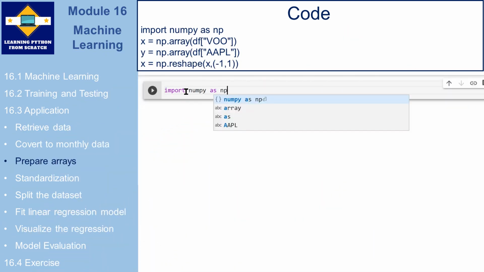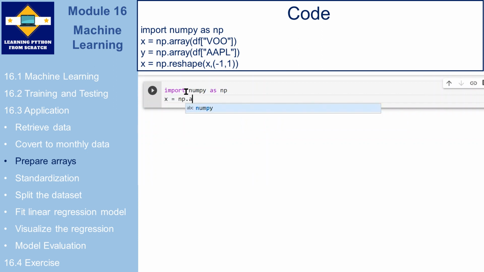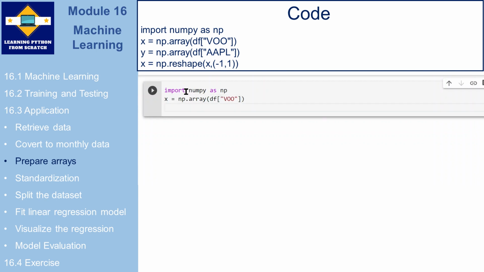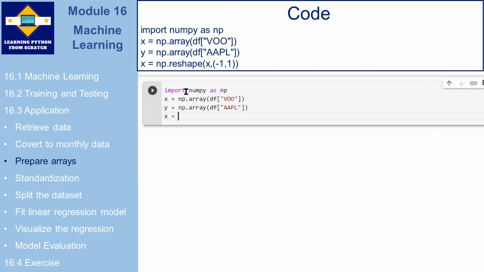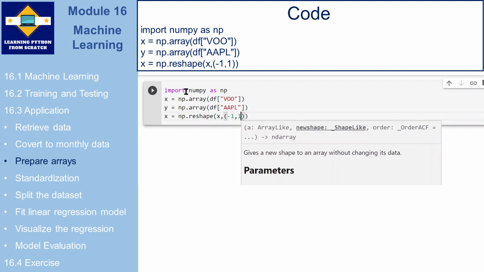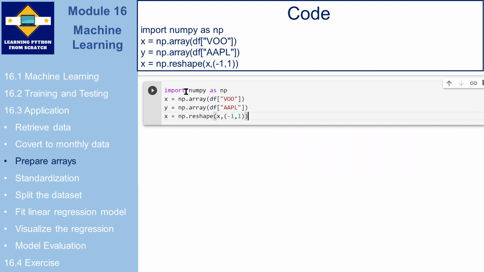First, we import numpy, and then we transform the data frame of VOO and Apple to an array. Since only one column is passed, the array will be a horizontal array instead of a vertical array. And the linear regression model in scikit-learn requires the X array to be vertical. So we use the reshape function to change the shape of X. The -1 here is a special rule of the reshape function. If you just want to control the rows only, you can put -1 in the other position and the reshape function will then calculate the corresponding number of columns by itself.